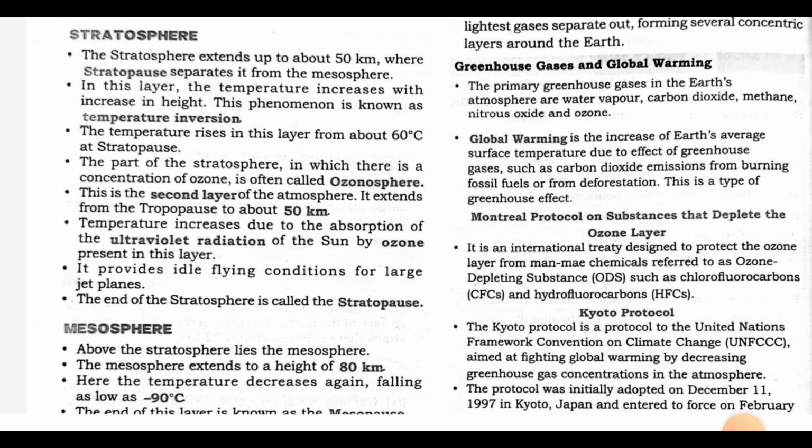Greenhouse gases and global warming. The primary greenhouse gases in the Earth's atmosphere are water vapor, carbon dioxide, methane, nitrous oxide, and ozone. Global warming is the increase of Earth's average surface temperature due to the effect of greenhouse gases such as carbon dioxide emissions from burning fossil fuels or from deforestation. This is a type of greenhouse effect.